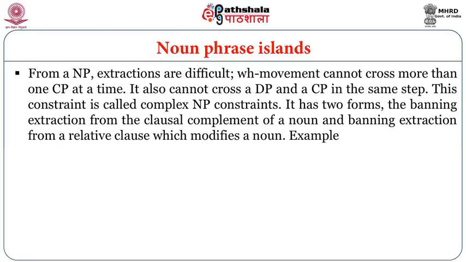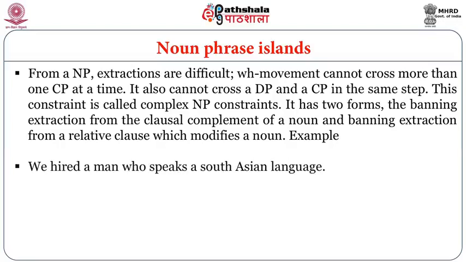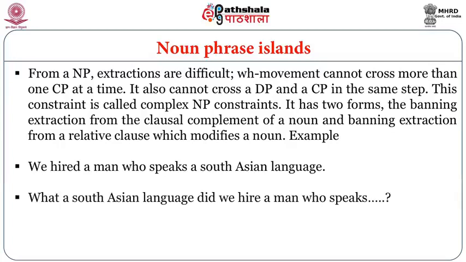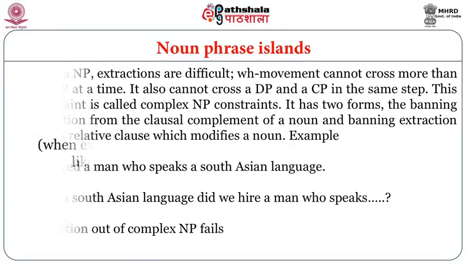It has two forms: banning extraction from the clausal complement of a noun, and banning extraction from a relative clause which modifies a noun. For example, we hired a man who speaks a South Asian language. What a South Asian language did we hire a man who speaks? The extraction out of the complex noun phrase fails.